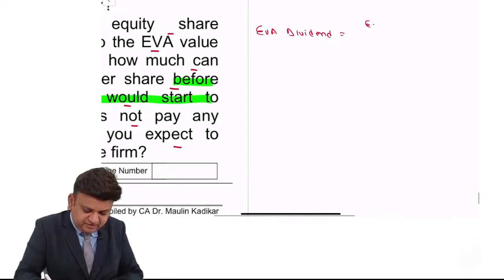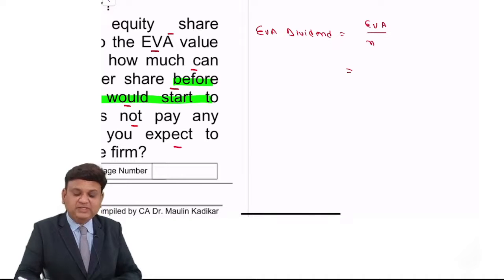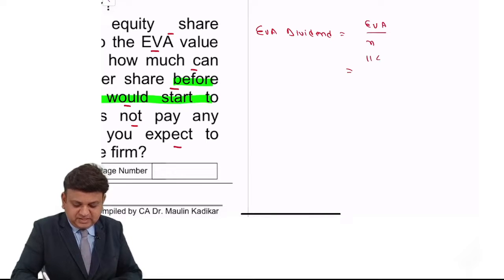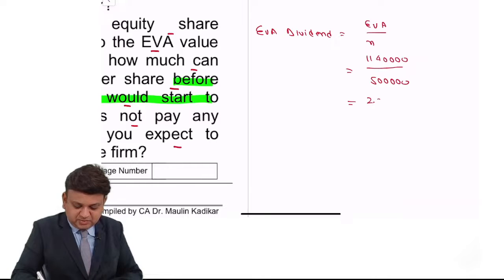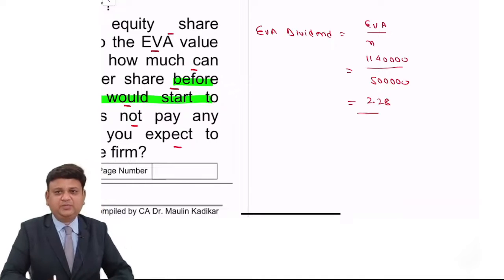EVA dividend is EVA divided by number of shares. EVA is 11 lakh 40,000 and the number of shares is 5 lakhs. 11 lakh 40,000 upon 5 lakhs comes to 2.28 rupees per share.